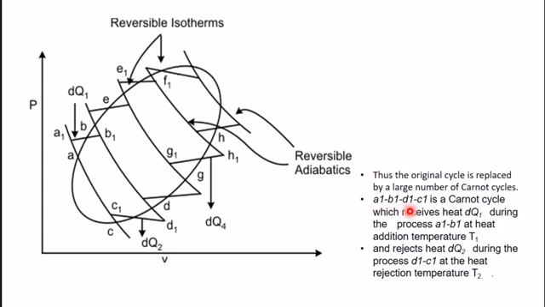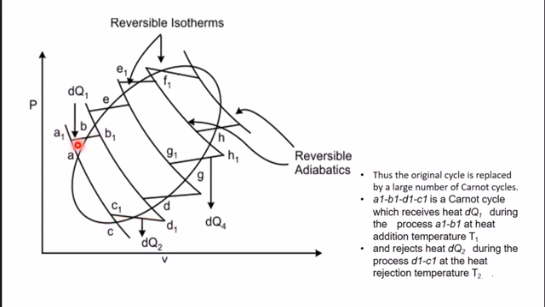So let us consider the first Carnot cycle. A1, B1, D1 and C1 is a Carnot cycle which receives heat dQ1 during the isothermal process A1, B1 at the heat addition temperature T1. Same way, it rejects heat dQ2 during the process D1C1 at the heat rejection temperature T2.